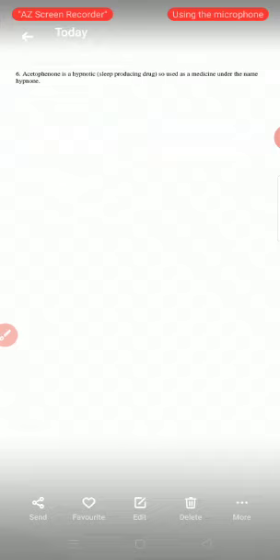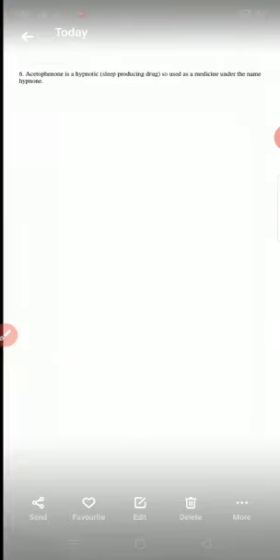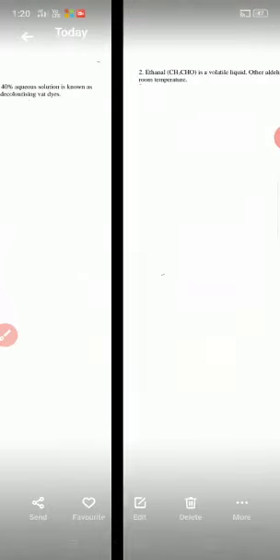The sixth property is that acetophenone is a hypnotic. Hypnotic means a drug which produces sleep. For a patient who has a problem sleeping, the doctor suggests this medicine. The name of the drug is hypnone. We know that acetophenone is a ketone, and in this way it is hypnone. This is a sleep-producing drug, and acetophenone is used as a hypnotic. In this way we can see the physical properties of aldehydes and ketones.